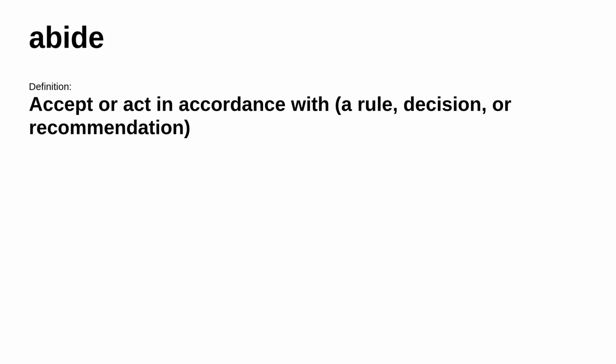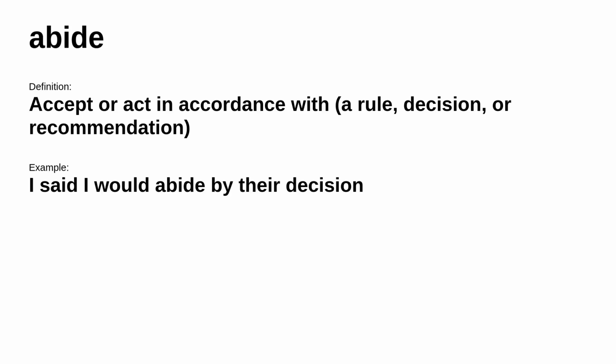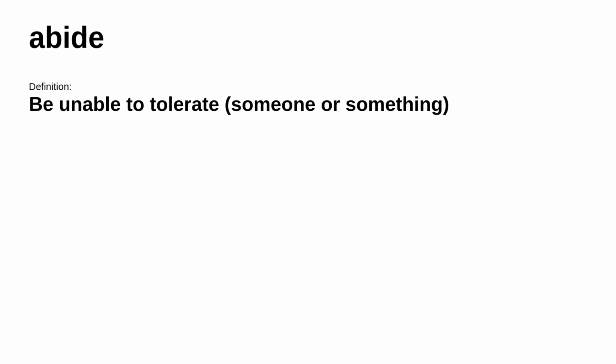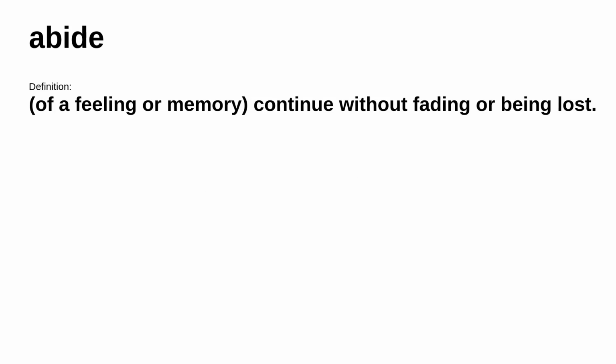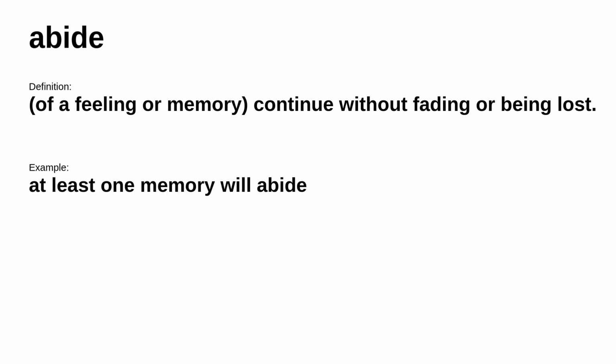Next up. Abide. It's defined as accept or act in accordance with a rule, decision, or recommendation. Consider this example: I said I would abide by their decision. However, in a different situation, it's defined as be unable to tolerate someone or something. For example, if there is one thing I cannot abide, it is a lack of discipline. In other places, it's defined as of a feeling or memory, continue without fading or being lost. For example, at least one memory will abide.